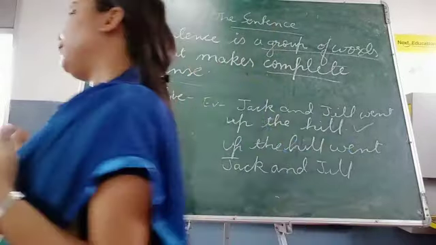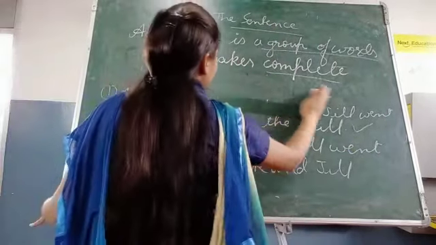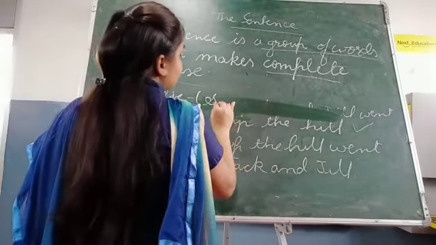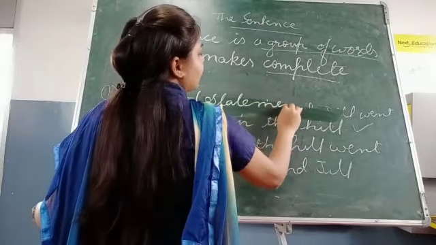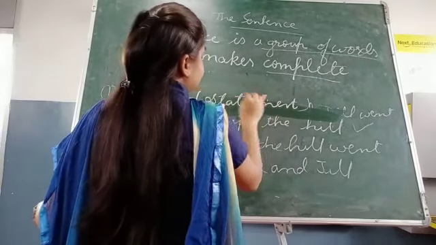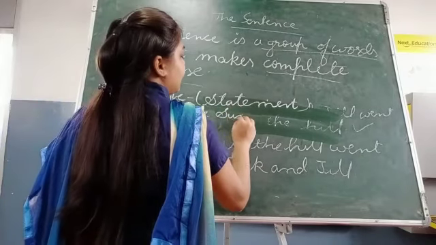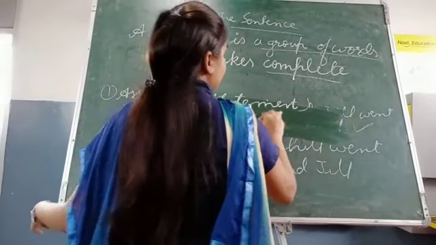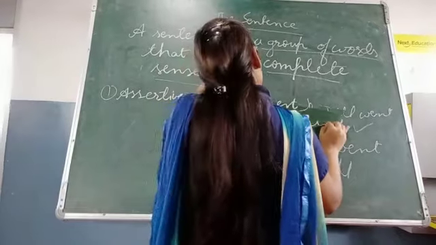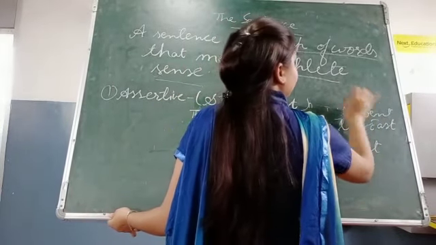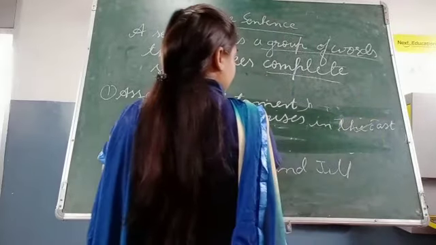For example, an assertive sentence means it should make a statement. Now, let's see the example. I have written, the sun rises in the east.